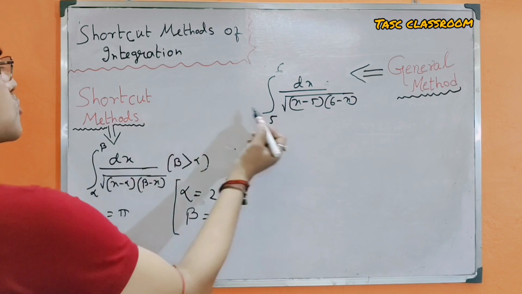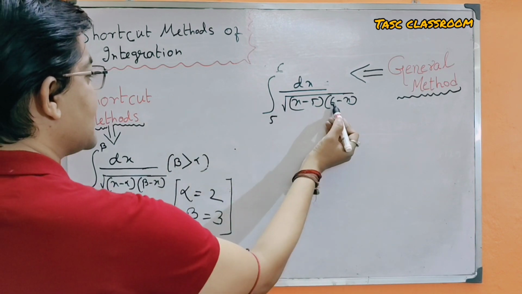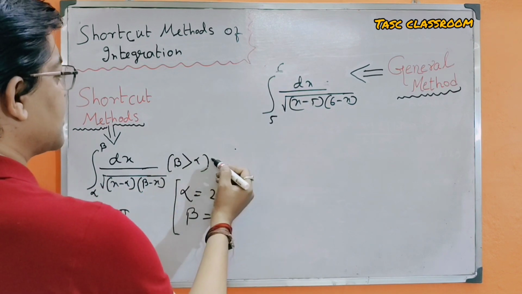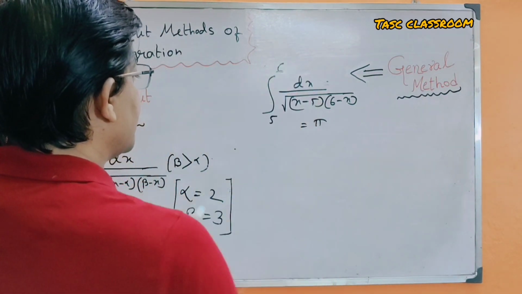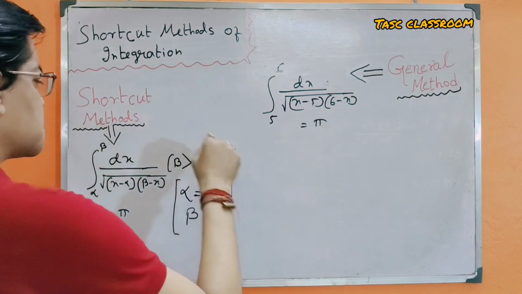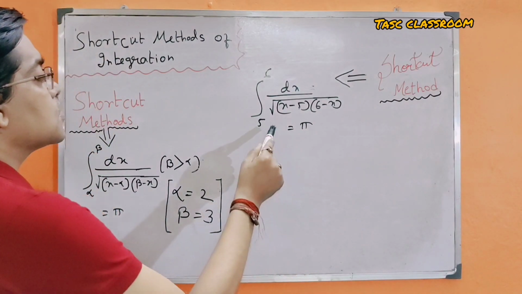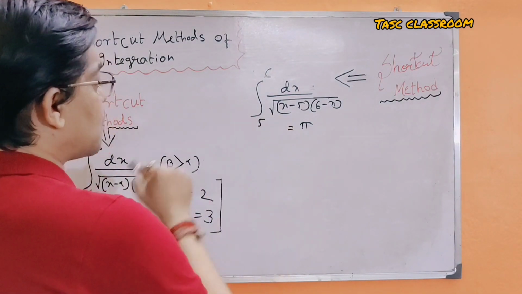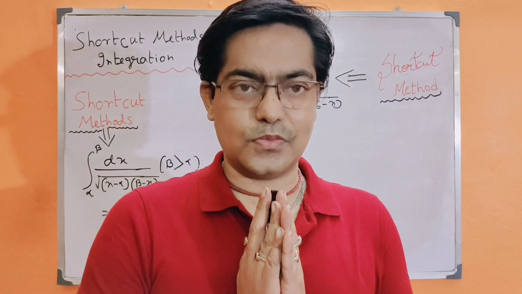That is alpha to beta. Here alpha is 5 and beta is 6, and beta is greater than alpha, so the answer will be pi. It will take a smaller time, less than 10 seconds, to solve such a problem. Thank you.